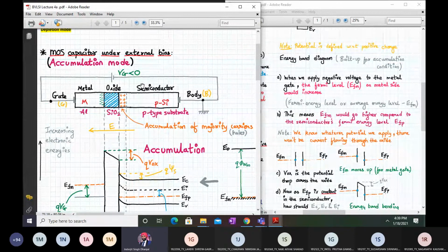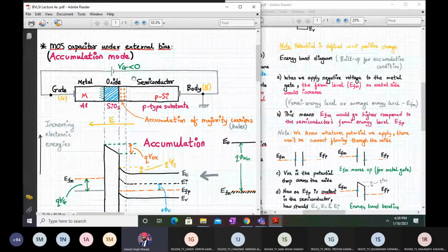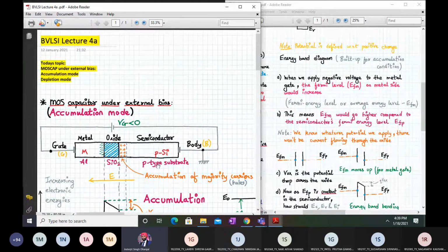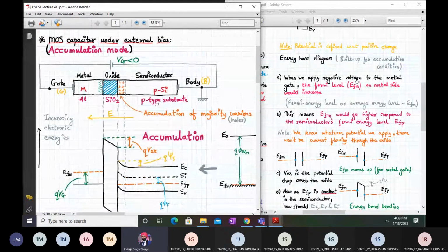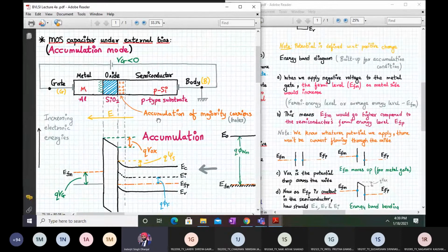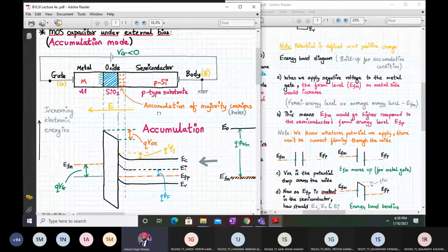Now we'll concentrate on what will happen to the MOS capacitor under external bias. There are three operating modes here: accumulation mode, depletion mode, and inversion mode. All are pretty simple, no complexity here. The only thing is, for all three modes, we should be able to confidently draw the energy band diagram. So let us concentrate on this diagram. Later on, you can note this down. This is the ultimate explanation.